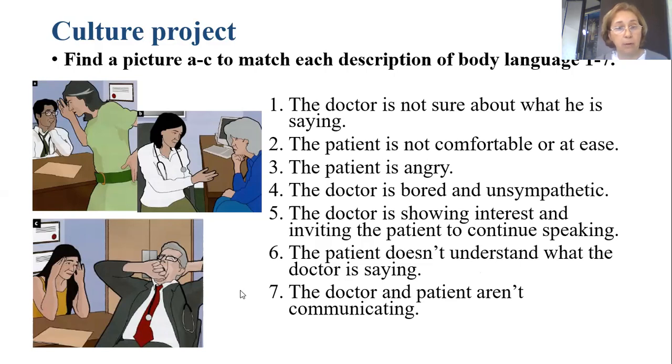And then number 6, the patient doesn't understand what the doctor is saying. Maybe C, or maybe A, because there is no contact between the patient and the doctor. And number 7, the doctor and patient aren't communicating. B and A. Yes, this is the way we should read the body language of other people.